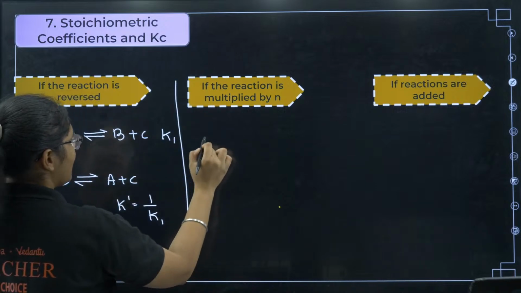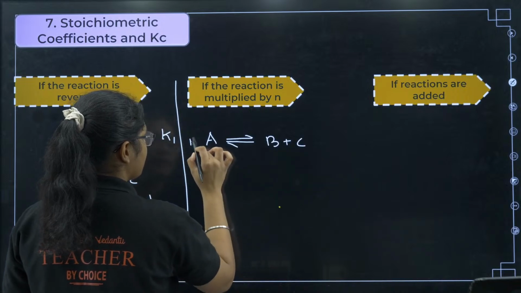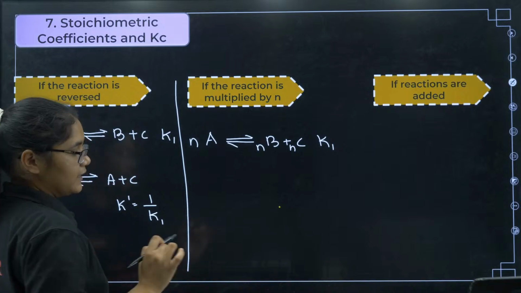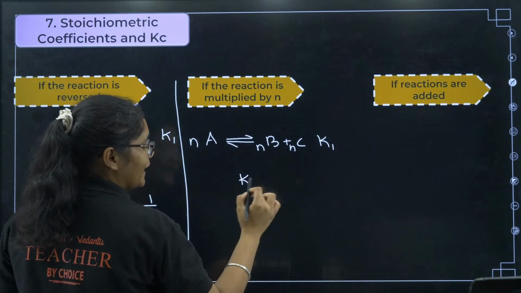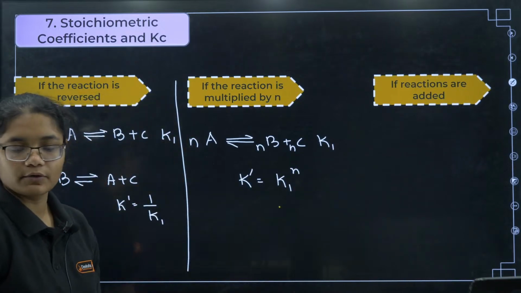Now if you have a reaction, A gives you B plus C, and you are multiplying the whole equation with N. The first equilibrium constant was K1. Now when you multiply the whole equation with N, the new K dash will be K1 to the power of N, okay.